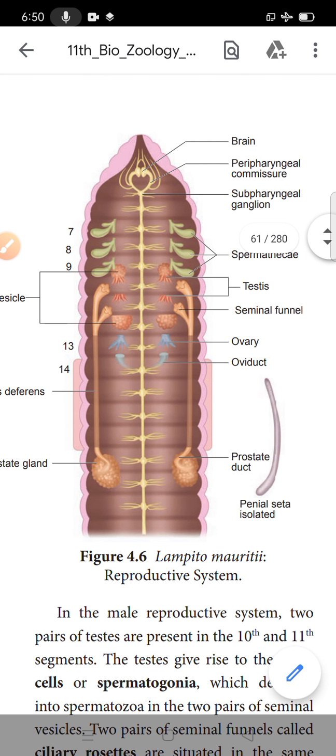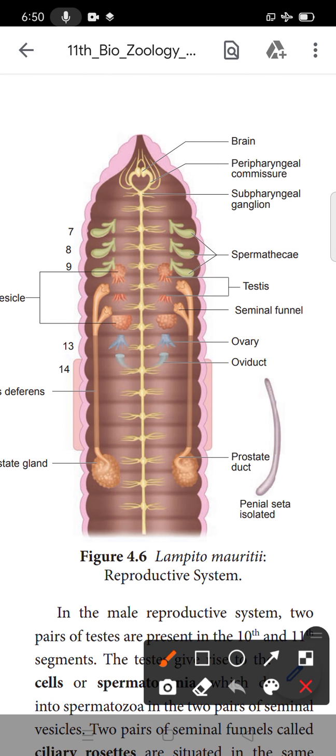All of you see this diagram of the reproductive part of the earthworm. Earthworm is the friend of the farmer. It has a segmented body. All of you know. Yes. Okay, now we see the reproductive part of the earthworm.